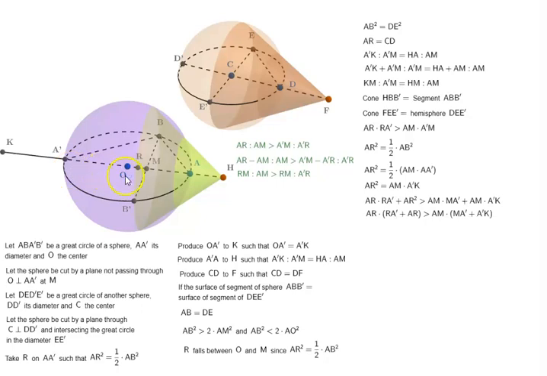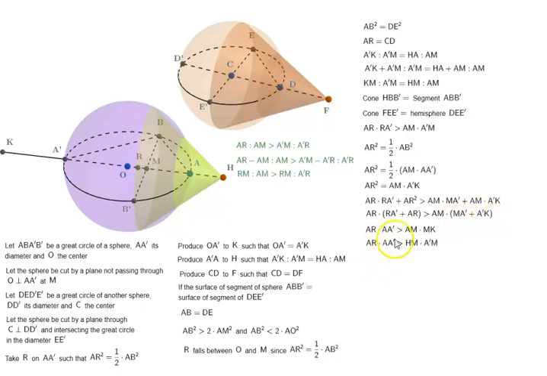RA prime plus AR is AA prime. So we have AR times AA prime is greater than AM times MA prime plus A prime K, which is MK.